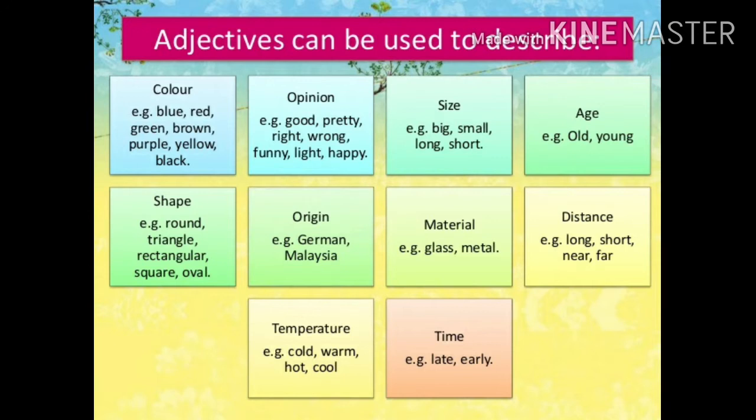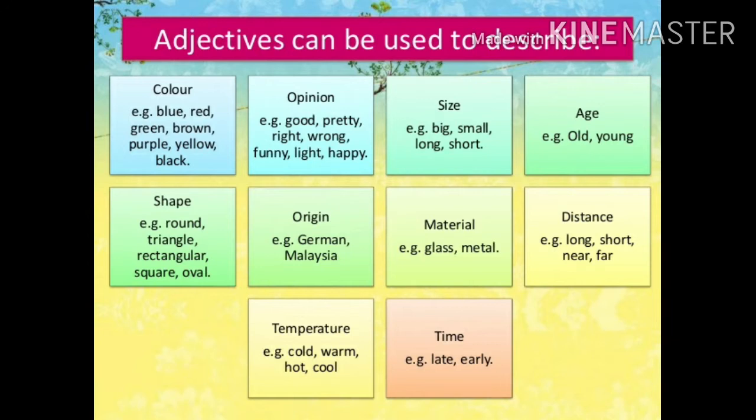For example, color can be blue, red, green, or any other color. Opinion means you're giving your advice, like good, pretty, right, wrong, funny, light, happy. Third one is size: big, small, long, short. Next one is age: old or young.